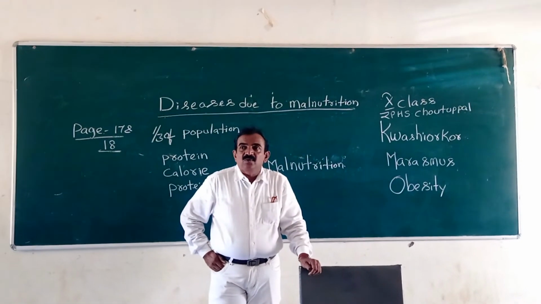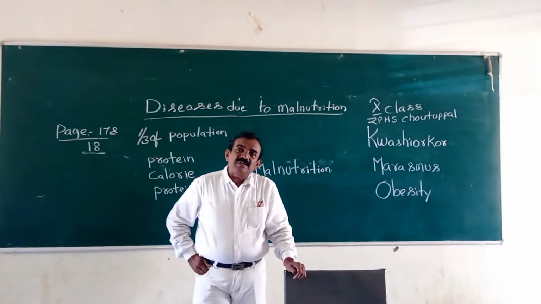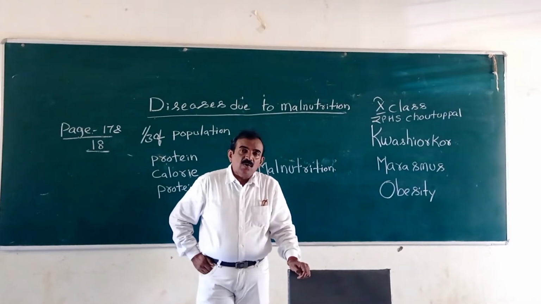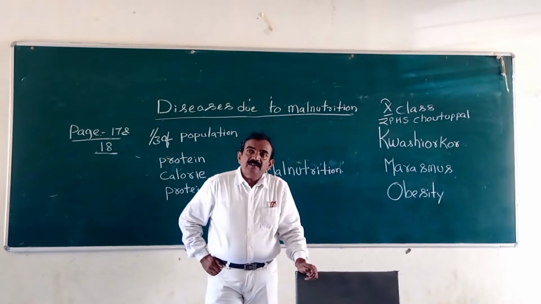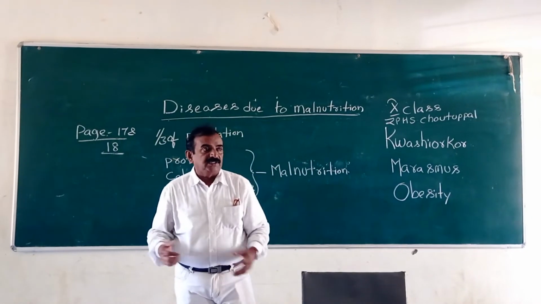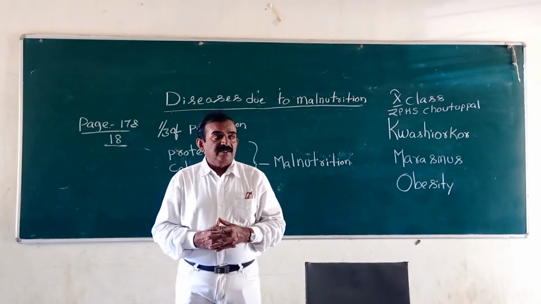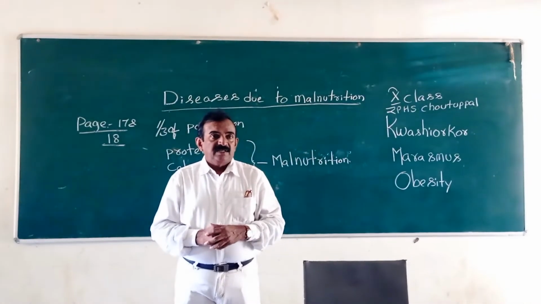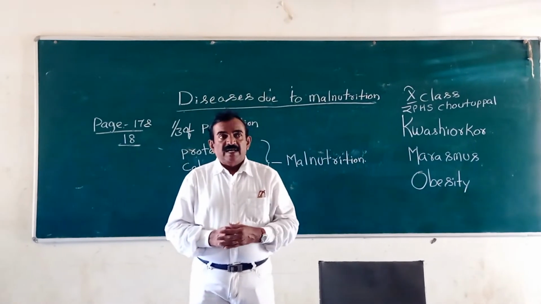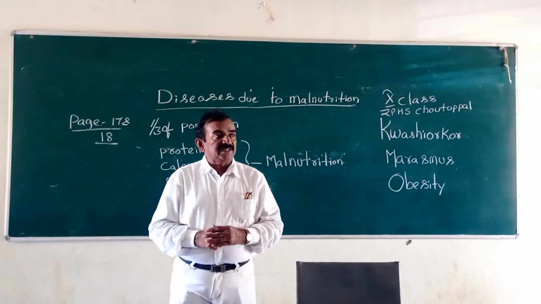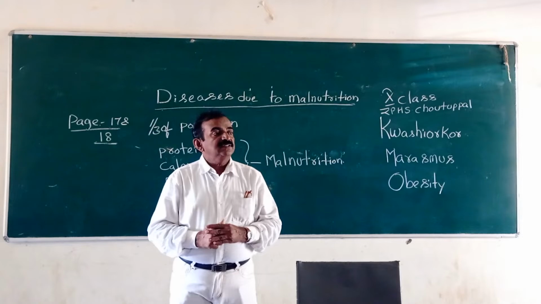And now I am telling you the different types of malnutrition. Children, listen. There you see page number 18. On page 17 there is a heading and a short paragraph. On page 18 you see diagrams.